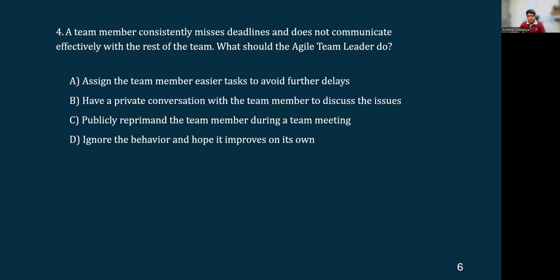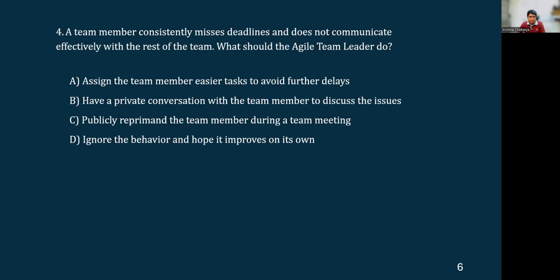Ideally, if the team member is missing the deadlines, then the agile team leader has to ensure or understand the root causes or the issues behind missing those deadlines and address that particular root cause and get the team member to the performance level as equal to the rest of the team members, rather than giving the easier tasks, which also demotivates the individual, not getting up or reaching to the level of the performance of the rest of the team members. So that's not the right approach.